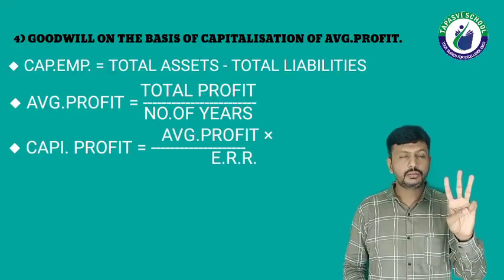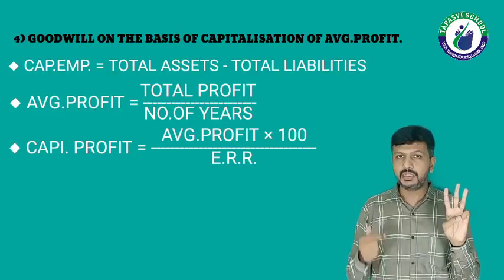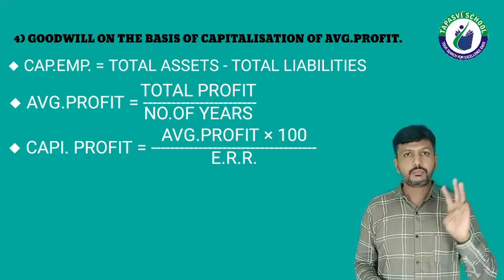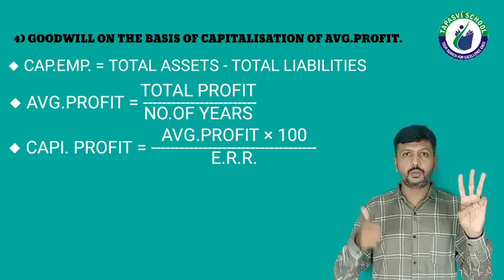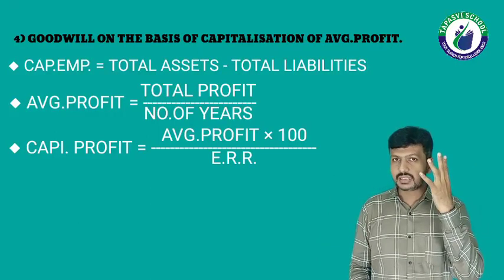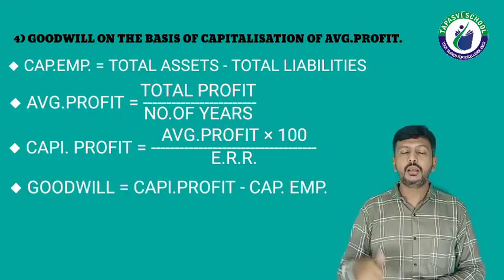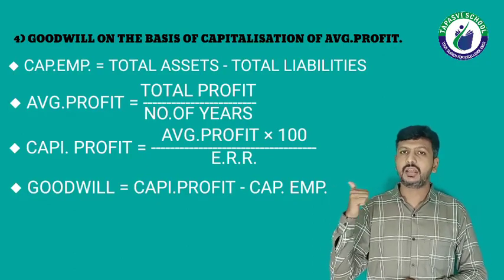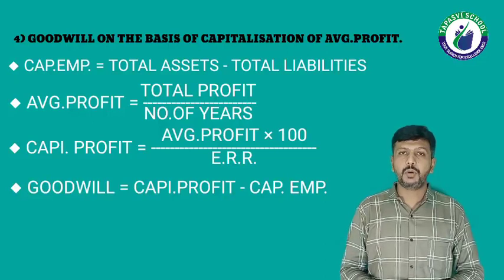Step number 3: capitalized profit. This one is a new step for you. Again I repeat, step number 3: capitalized profit is equal to average profit into 100 upon ERR. And the last step, number 4: goodwill is equal to capitalized profit minus capital employed, that is step number 3 minus step number 1.